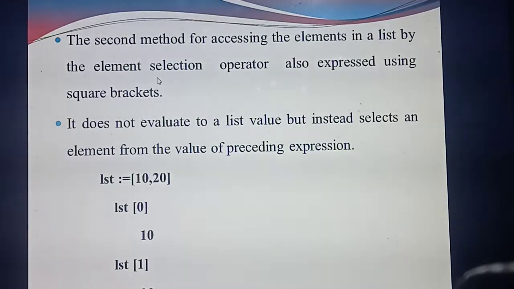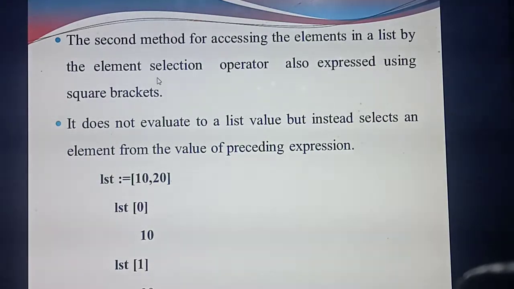Place value or index value for each element. How are you assigning? Based on the preceding, that is, the before expression. Understood? See this example: LST equal to 10 comma 20. The index value always starts with 0. Index value is nothing but place value. Last year you also studied the same thing in the array concept. So index value starts with 0.